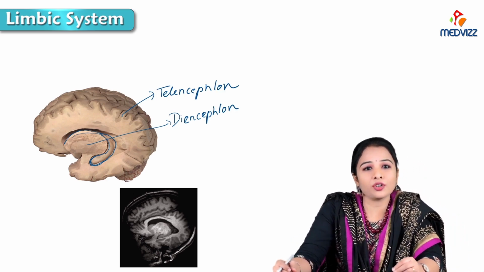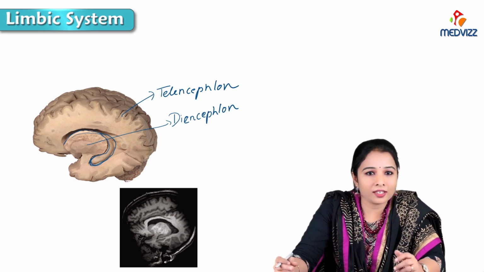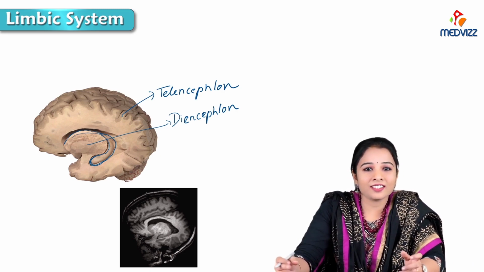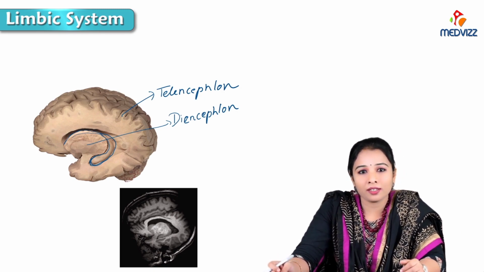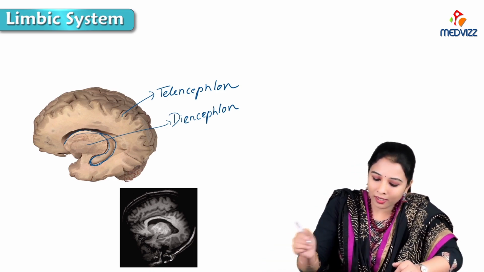The exact function of the limbic system is still unknown, but we say that these strange emotions affect our visceral organs. So the limbic system is otherwise called the visceral brain.